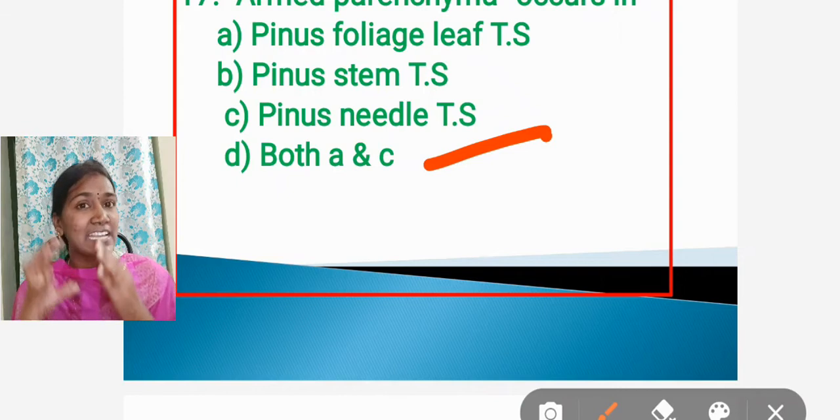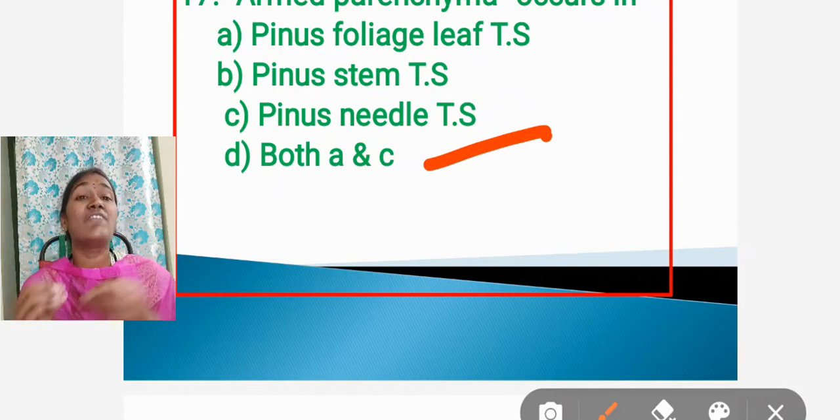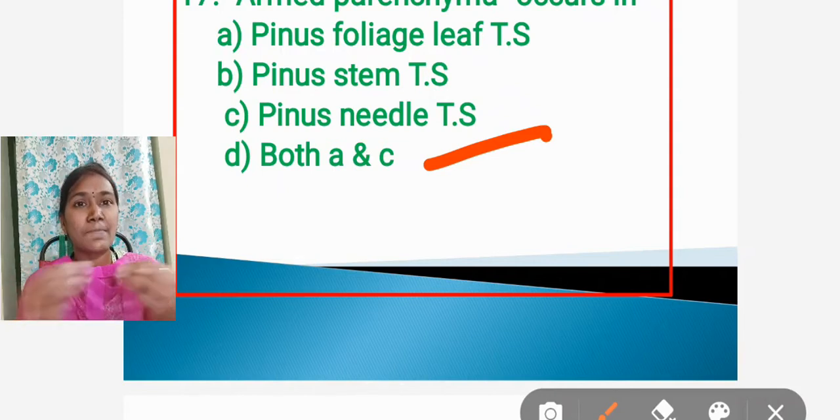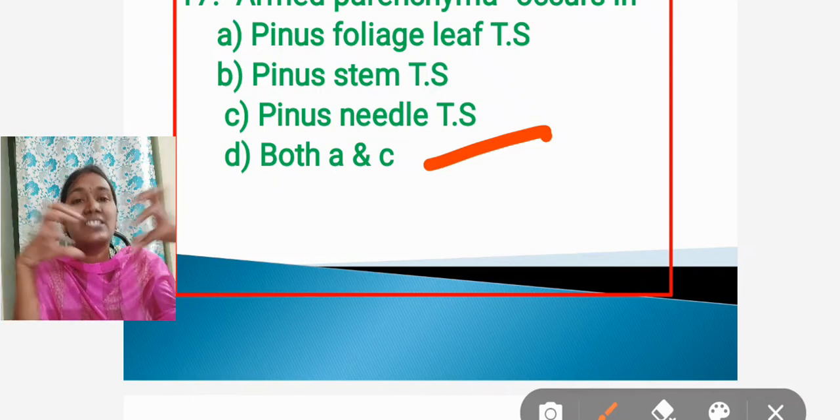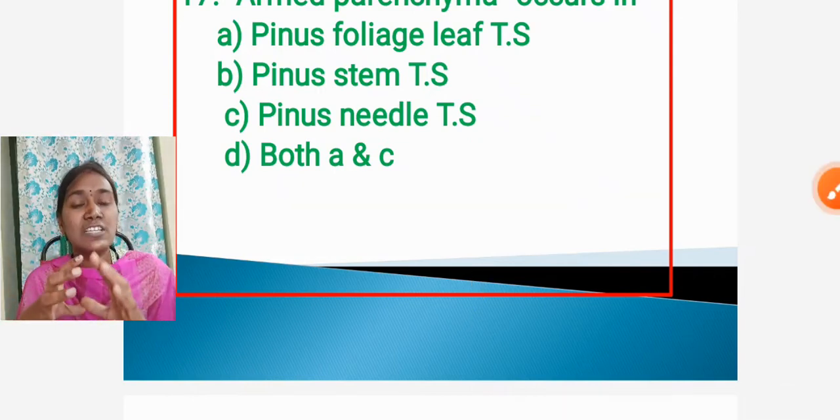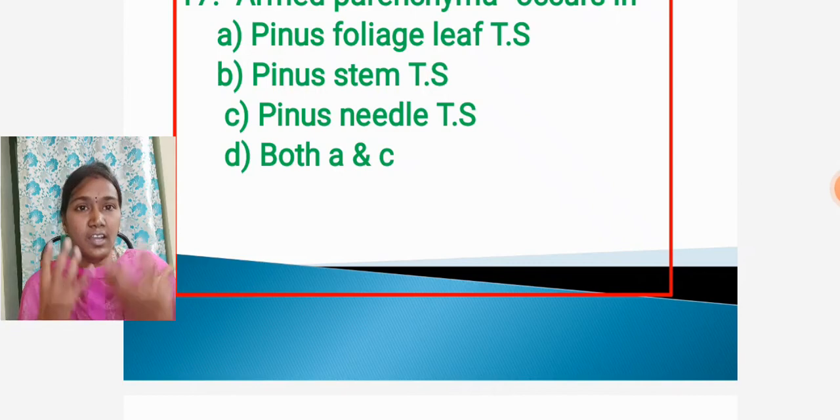Okay. Due to the presence of this armed parenchyma, what is the advantage to the plant? Photosynthesis is enhanced. Why? Because this parenchyma is infolding towards the cell's inner side. So photosynthesis is heavily distributed.